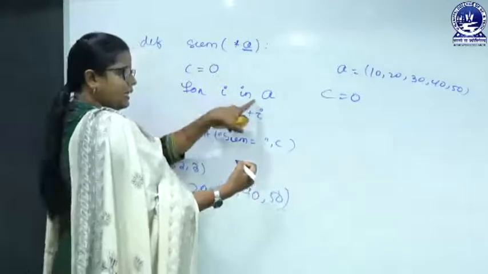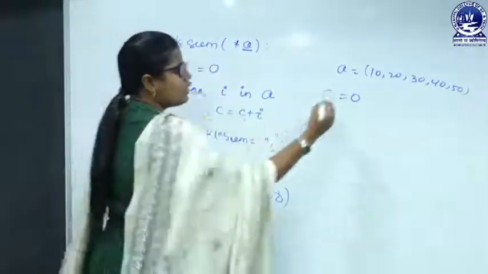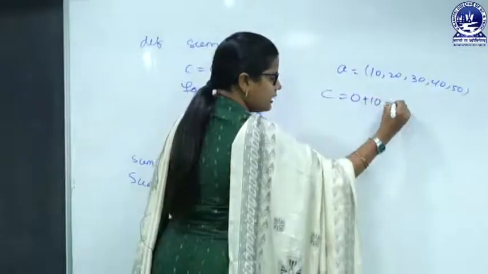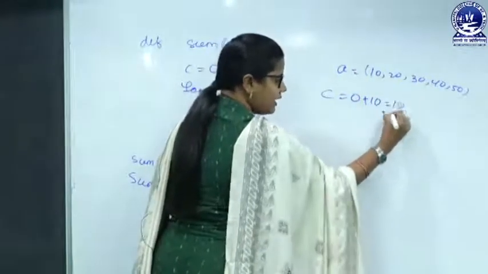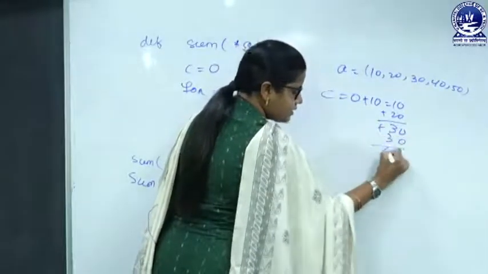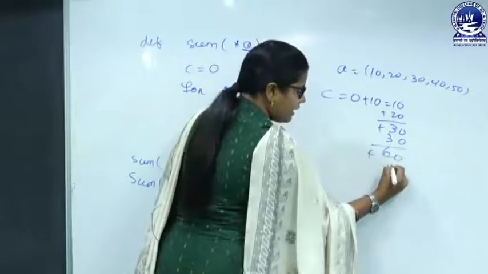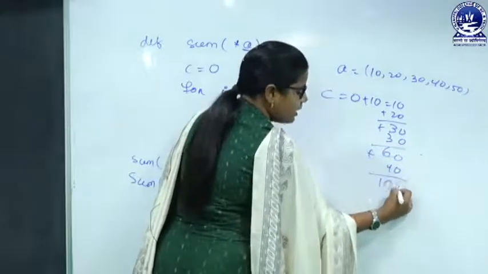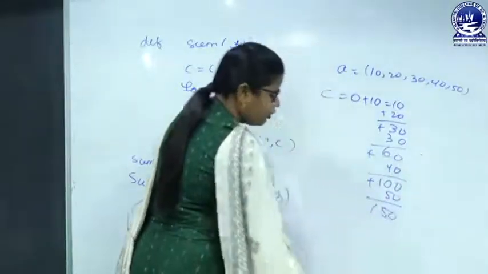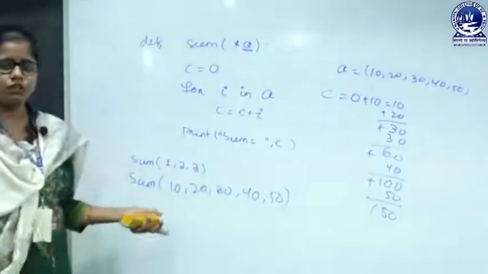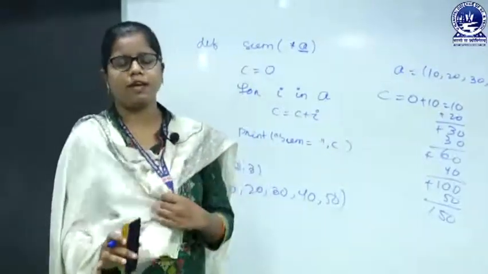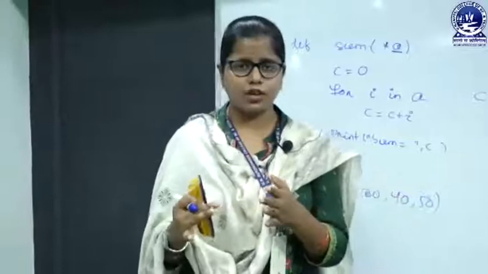So for I in A, C equals C plus I. What is the value of I now? 10. So 0 plus 10 is 10. Now 20 will get added, that is 30. Now 30 will get added, that will be 60. Now 40 will get added, that will be 100. Now 50 will get added. So what is the value of C now? 150.